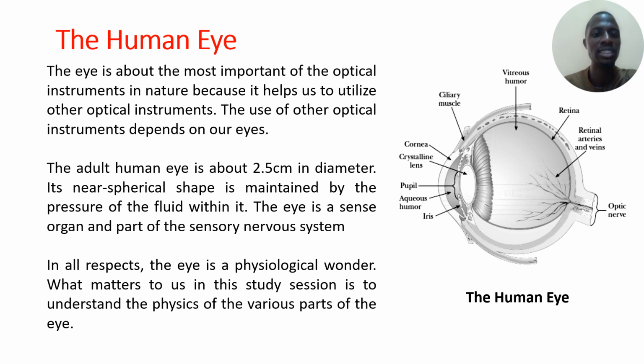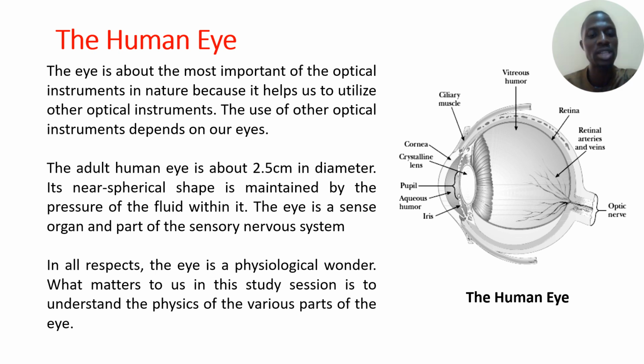Its near spherical shape is maintained by a pressure of fluid within it. As you can see in the schematic of the eye, within this region is a fluid maintained by pressure within it, and within this section too is a fluid called the aqueous humor, and here is a fluid called the vitreous humor. The eye is a sense organ and part of the sensory nervous system. In all respects, without missing, the eye is a physiological wonder.